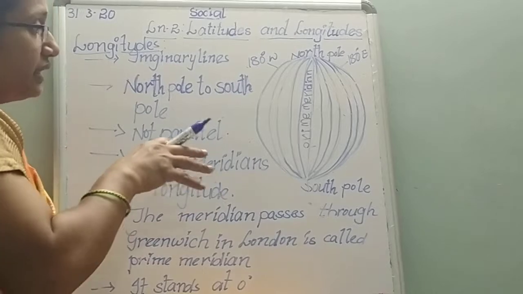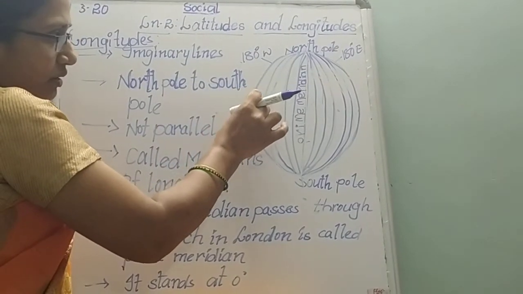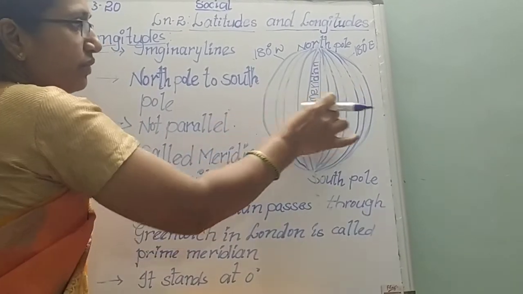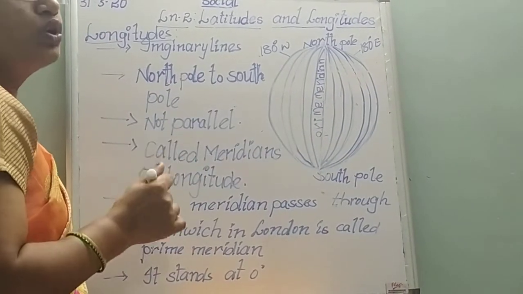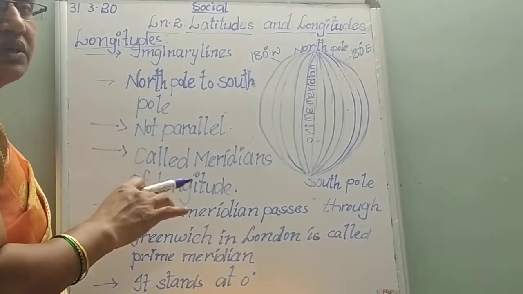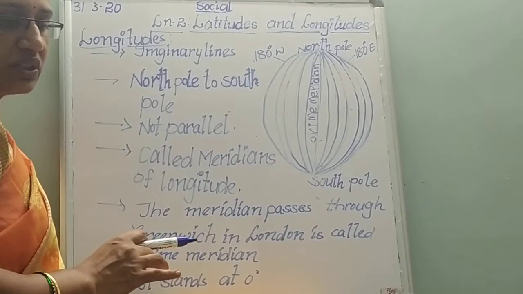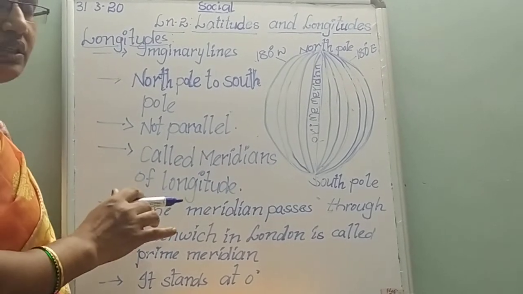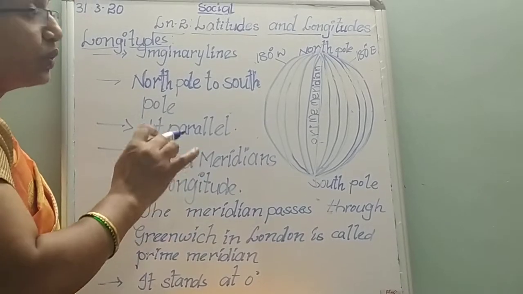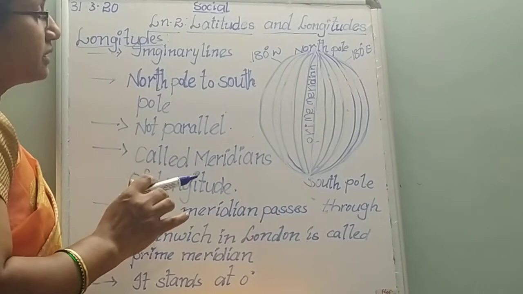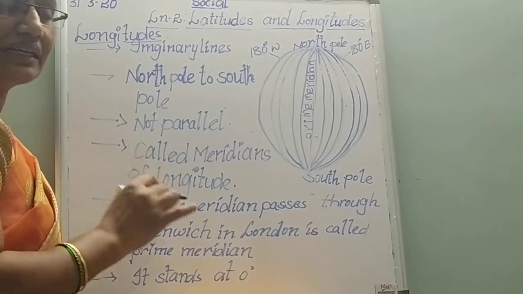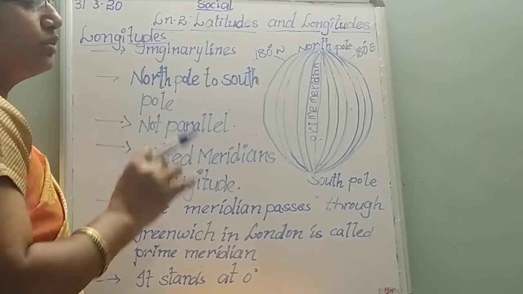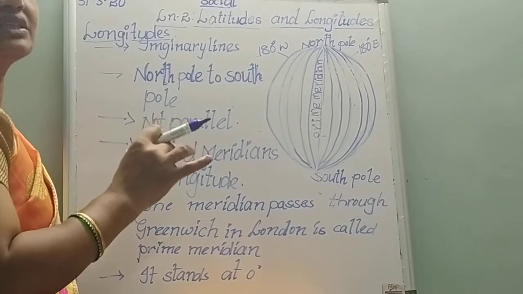Okay, so here one parallel line runs in the middle of the globe, the middle of the earth, and divides the earth into two hemispheres, the northern hemisphere and the southern hemisphere. Okay children, and some special latitudes are there: Tropic of Cancer 23.5 degrees north, Tropic of Capricorn 23.5 degrees south, Arctic Circle 66.5 degrees north and Antarctic Circle 66.5 degrees south. So this is about the latitudes that we discussed in the previous class.